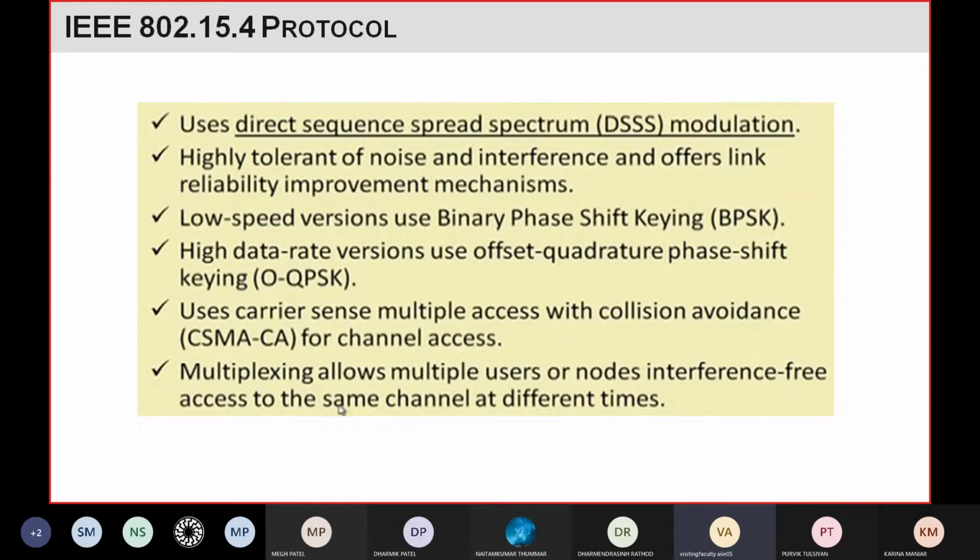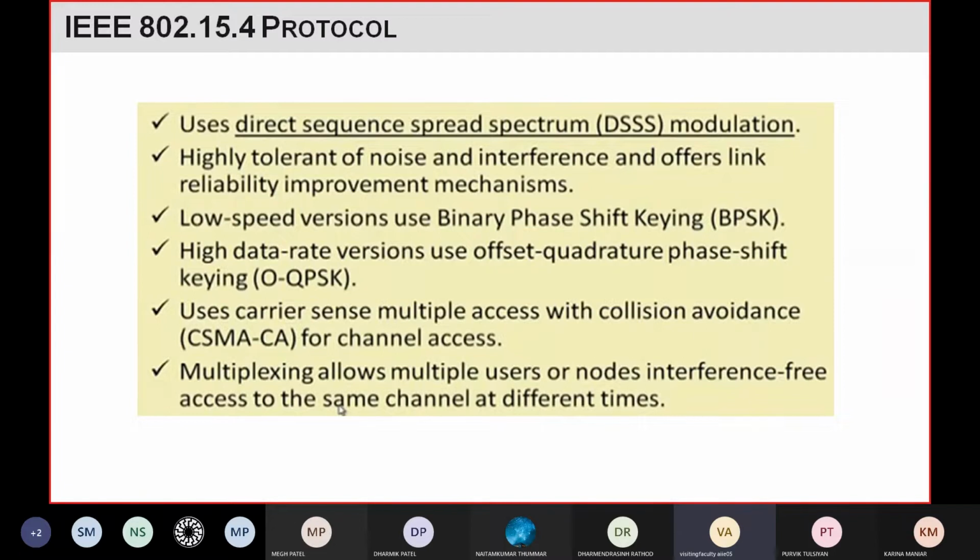So in this protocol also a modulation technique is used, called direct sequence spread spectrum. It's a modulation technique in which we send a signal of lower frequency using some higher frequency. In this protocol also we are using the ISM band. ISM band means the frequency is in gigahertz. So our voice or some signal of lower frequency, we are transmitting in the gigahertz range frequency.